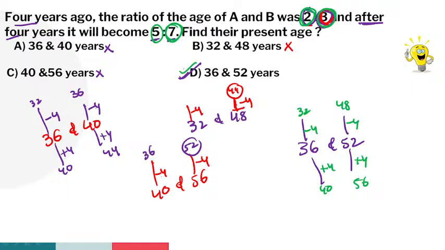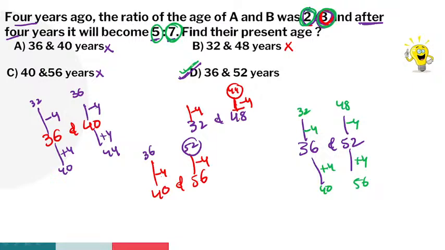So that's why option D is the right answer, guys. Is it clear, all of you? Say yes or no. Anyone please respond.